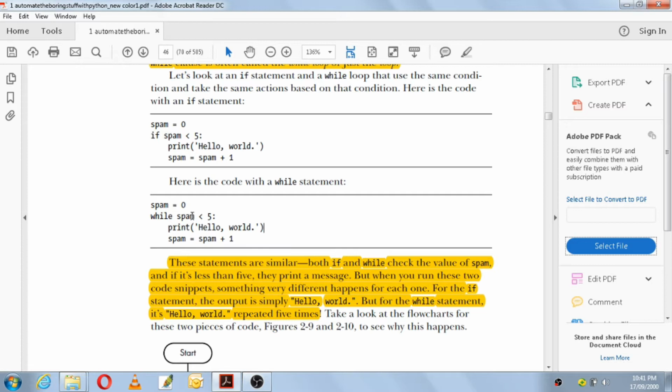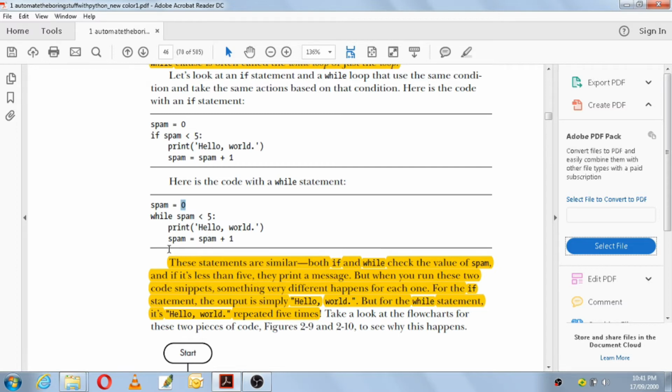Okay, so here 0 is less than 5, true, and it will print hello world. Now 0 plus 1, the old value of spam is 0. You are incrementing the value of spam by 1. So 0 plus 1 is how much here? 1. So spam's new value is 1.